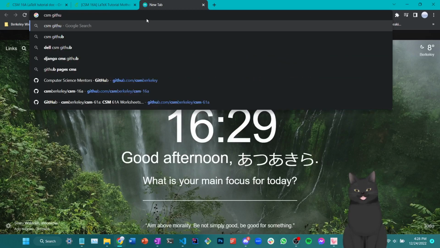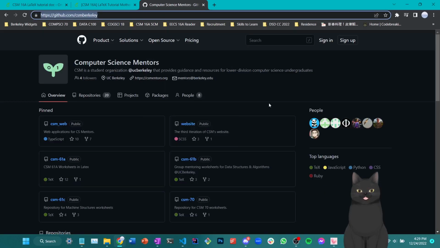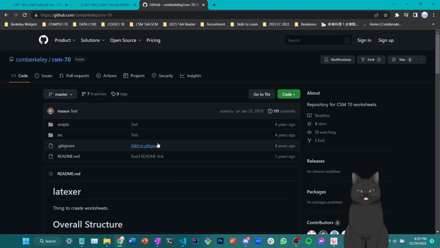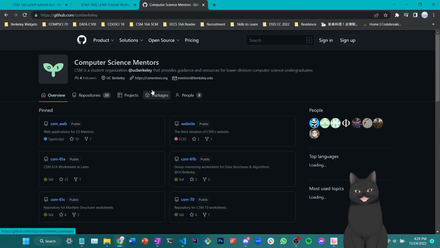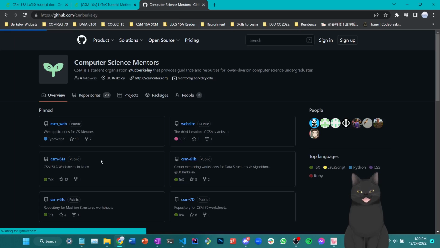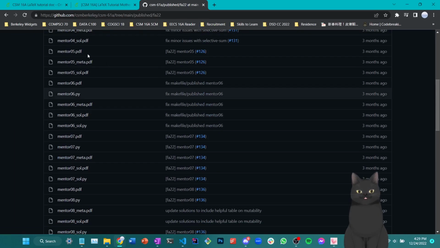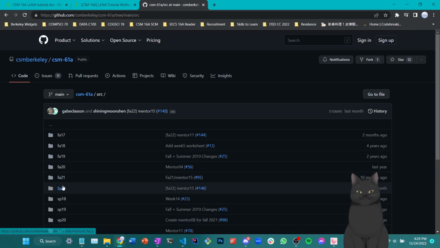CSM's prior work by searching up the GitHub repository of CSM Berkeley, and here they'll show you a couple of different things that your ancestors in CSM have already done. For example, I think the 61A repository is rather updated, where you can see the LaTeX work of CS61A from this src file.